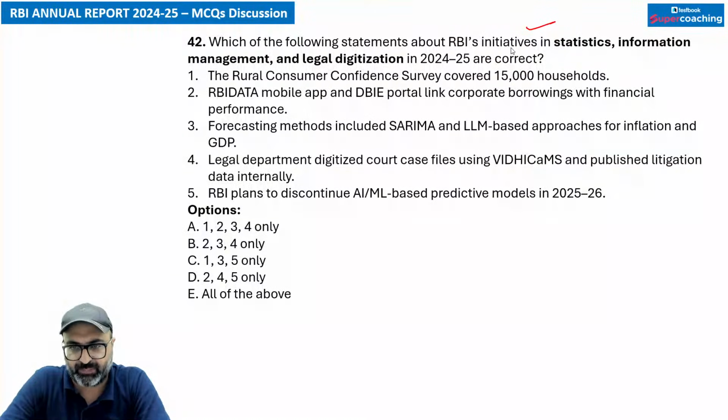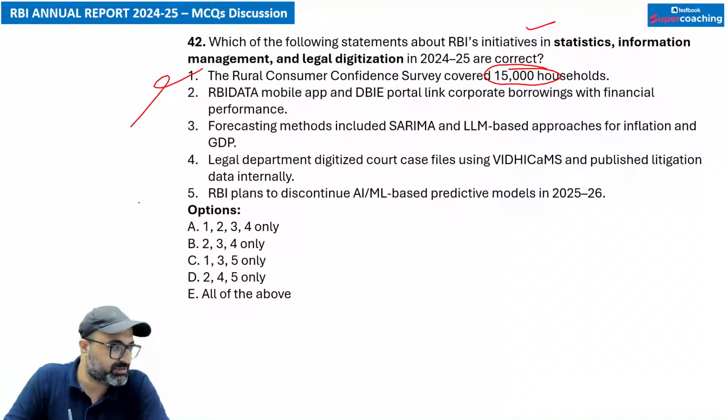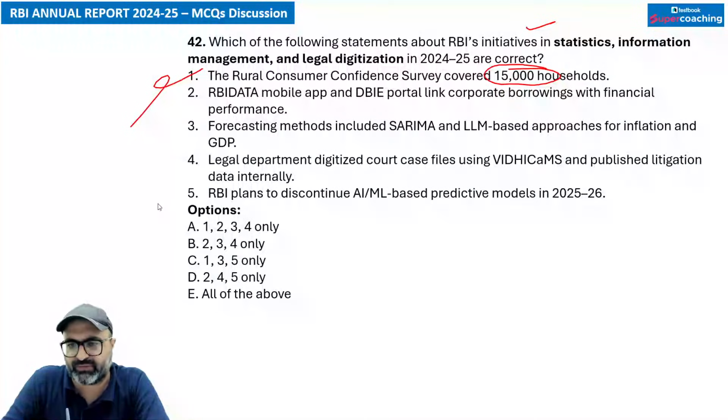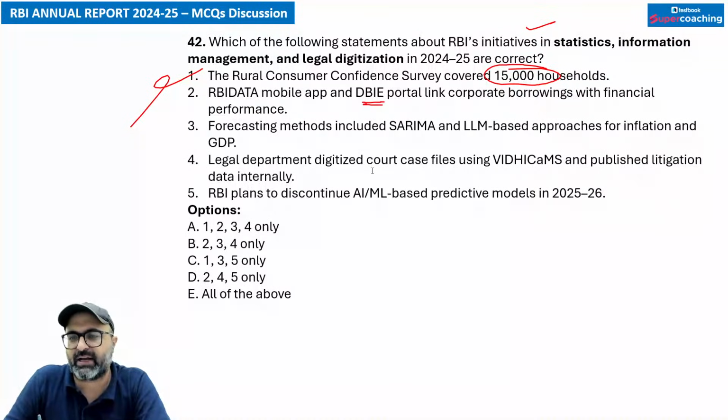2024-25 are correct? तो इस क्वेश्चन का आंसर क्या होगा? The first one: the Rural Consumer Confidence Survey covered 9,000 households, not 15,000. So it has covered 9,000 households, not 15,000. Next is RBI Data Mobile App as well as DBIE portal link corporate borrowings with the financial performances. That is correct. Forecasting method included SARIMA and LLM based approaches for inflation and GDP.